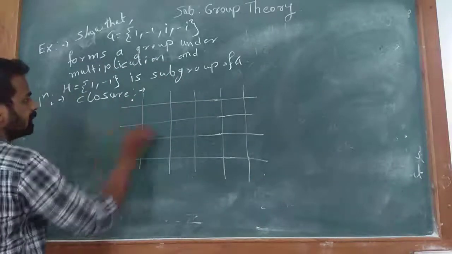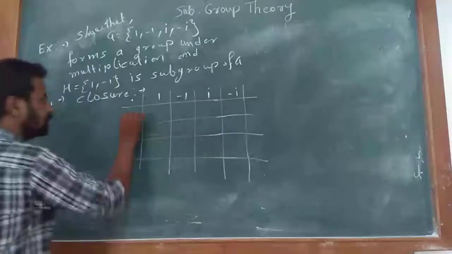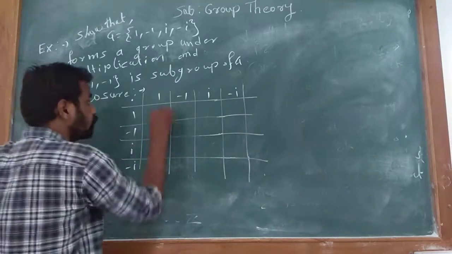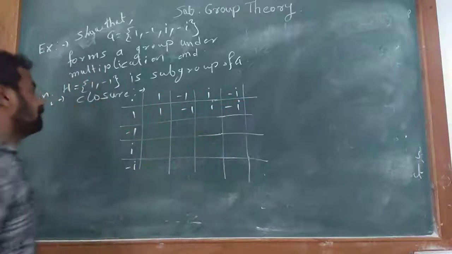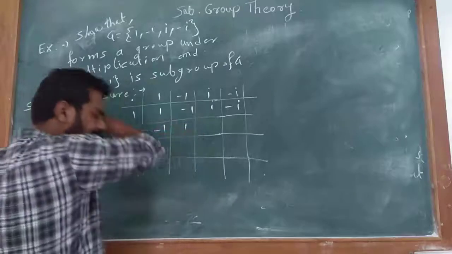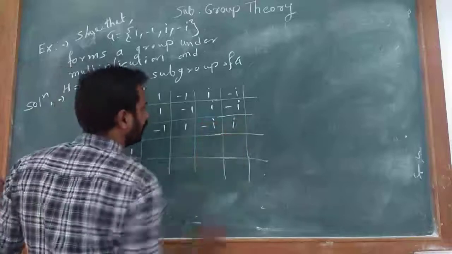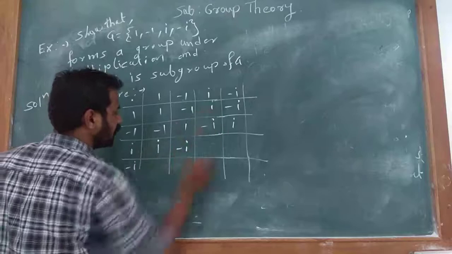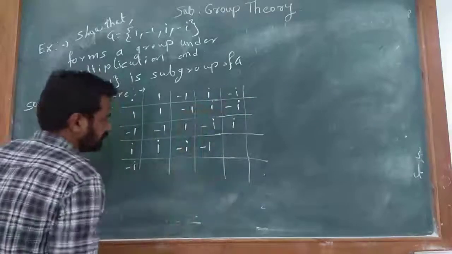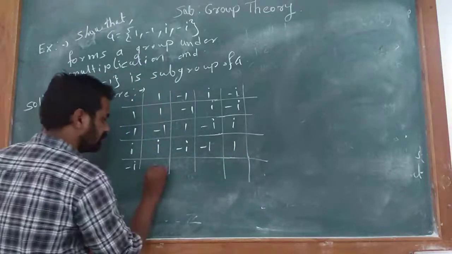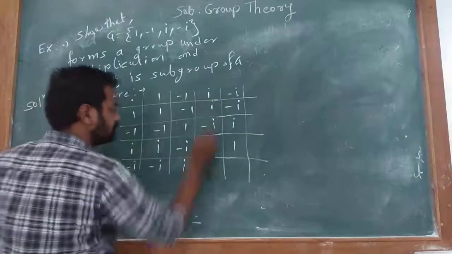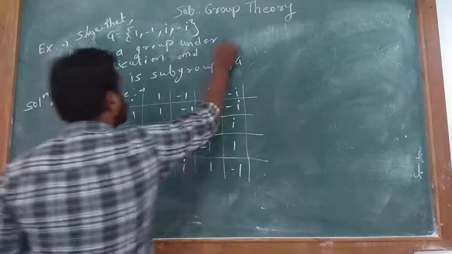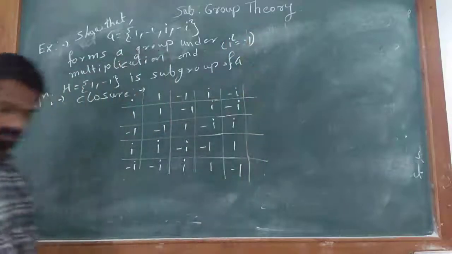For the closure property under multiplication, we take 1, minus 1, i, minus i along both axes and create a table for multiplication. 1 into 1 is 1, and multiplying by minus 1 we get minus 1, 1, minus i. i into i is i square, which is equal to minus 1, and minus i into i gives plus 1, because i square is equal to minus 1.